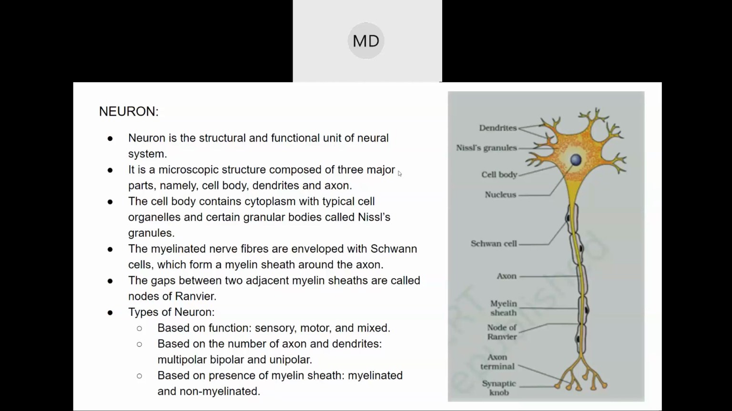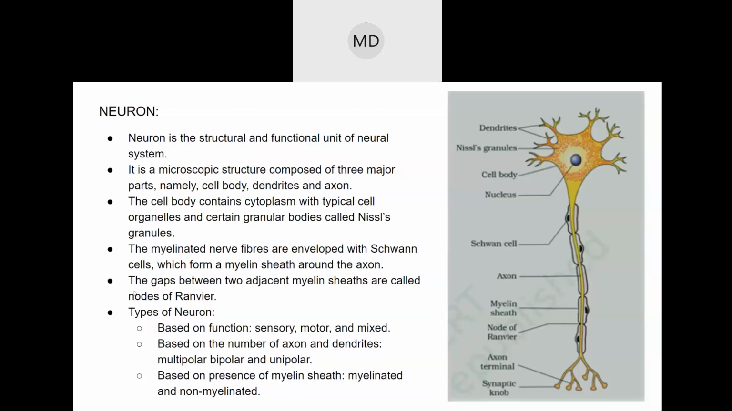So neurons, there are different types. Based on the presence or absence of myelin sheath, neurons are of two types. This diagram is a myelinated neuron because myelin sheaths are present. If these myelin sheaths are absent, then it is an unmyelinated or non-myelinated neuron. So based on whether myelin sheath is present or not, neurons are of two types: one is myelinated and one is non-myelinated or unmyelinated.